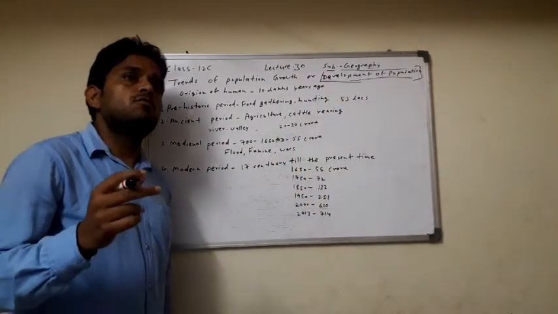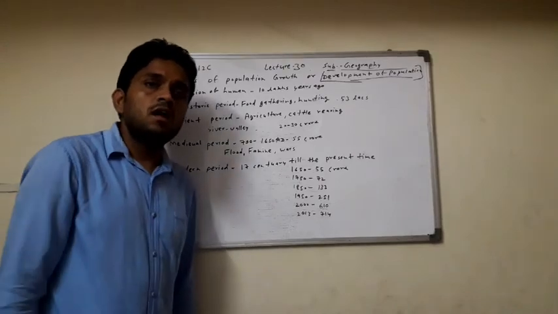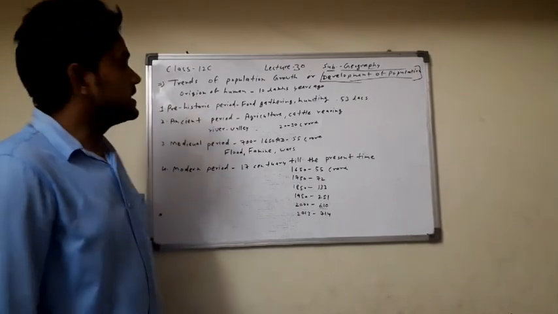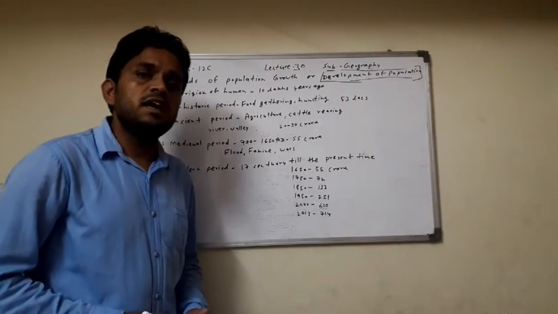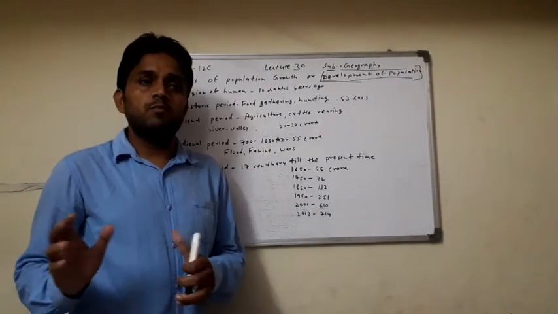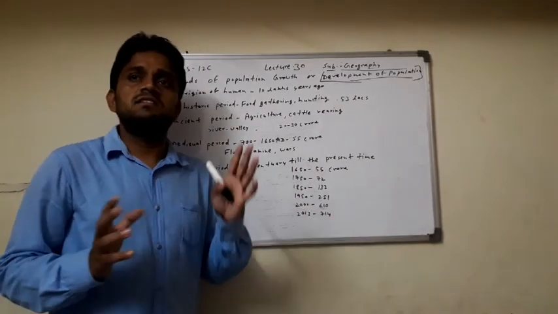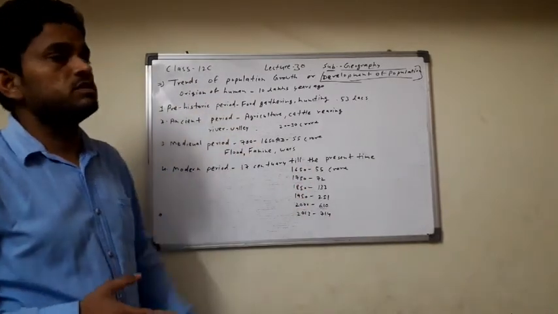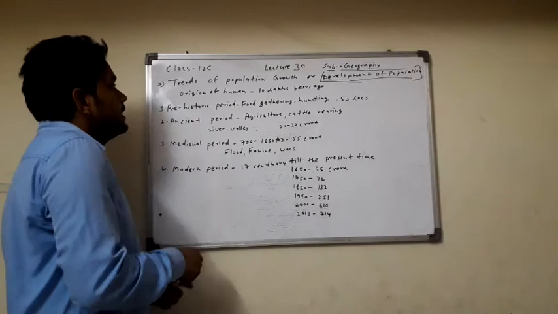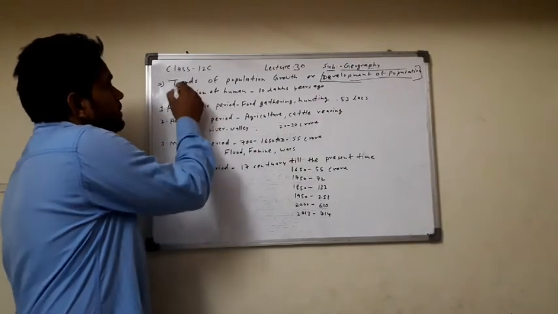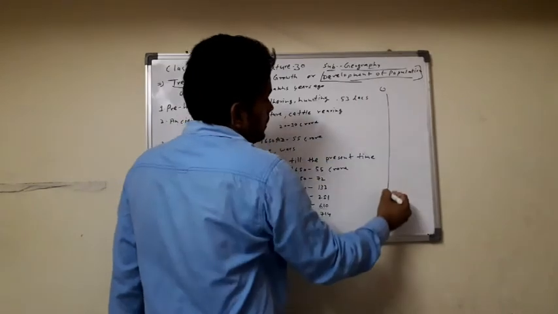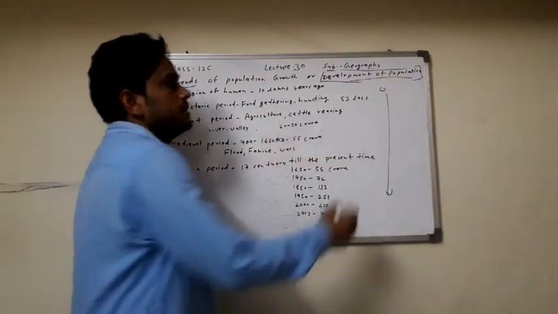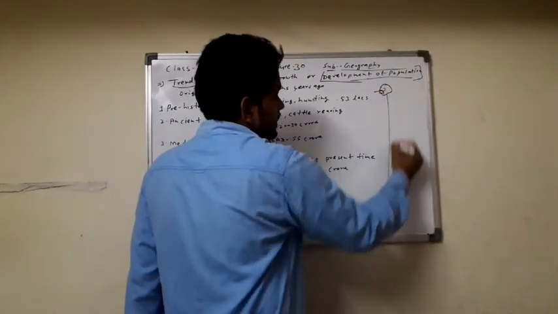The trends of world population are found changing and increasing. Here the total world population increases day by day and the size of the population changes day by day. Clear here? Okay. In this topic we study the origin of the human till modern time.